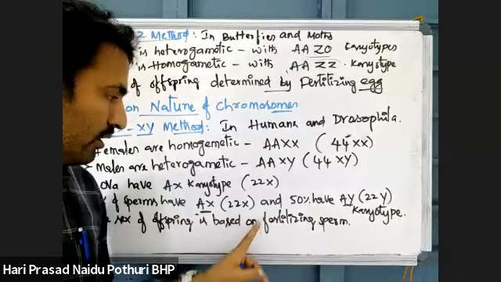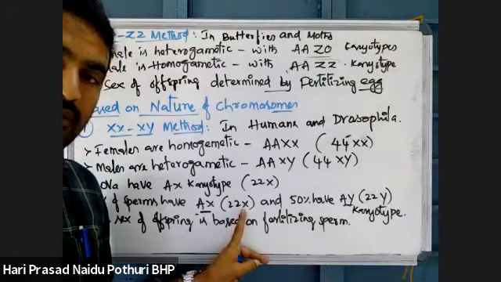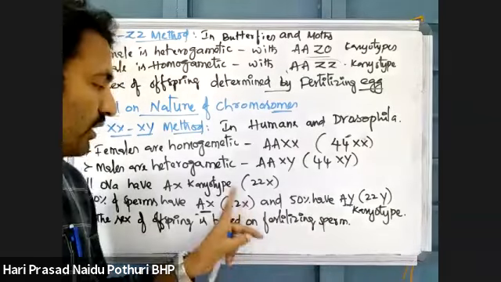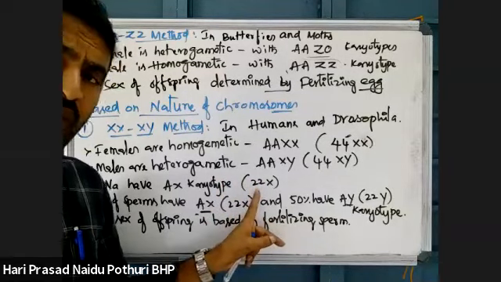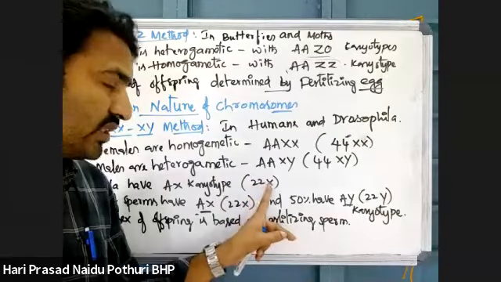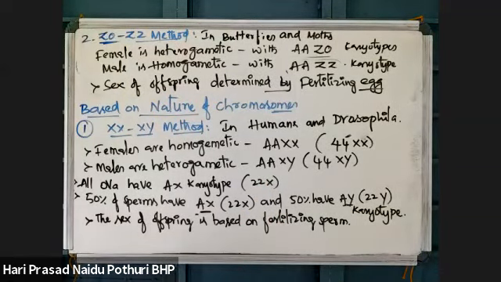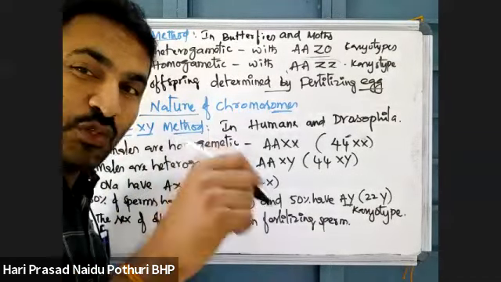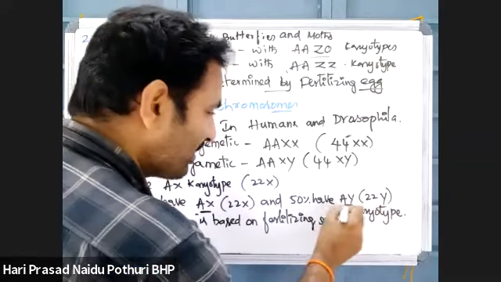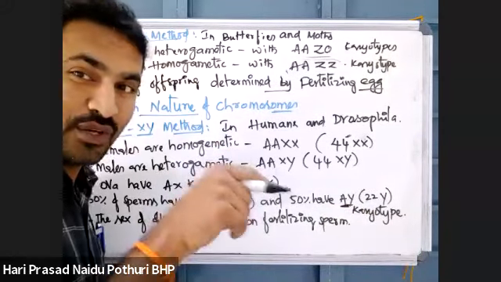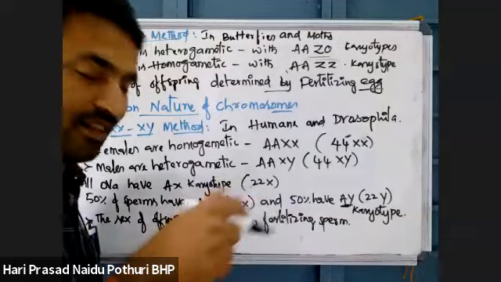If a 22X sperm fuses with an ovum which has 22X, then the result will be 44XX. That will be a female child. That means the gender of the new offspring is based on the sperm only, that is from males, not on females.